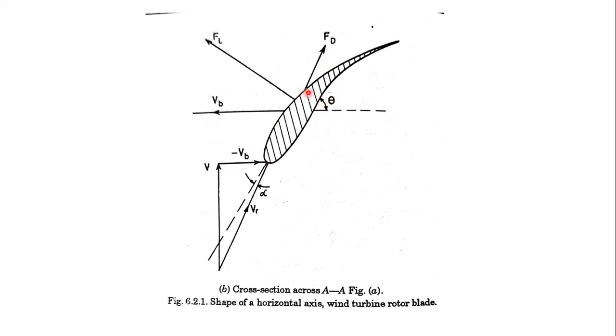This is the drag force, and FL is the lift force. This is the velocity of the airfoil element. Here you see the free wind velocity, and this is the velocity of the airfoil. It is the resultant. Here, alpha is the angle of incidence, and theta is the angle of twist, the angle at which it should be twisted.